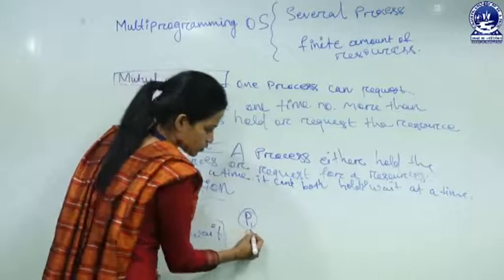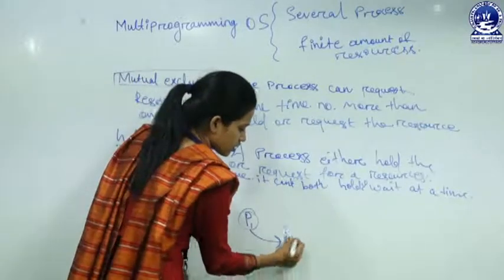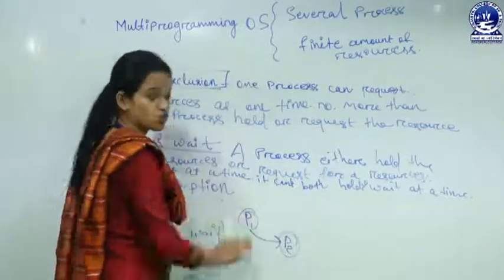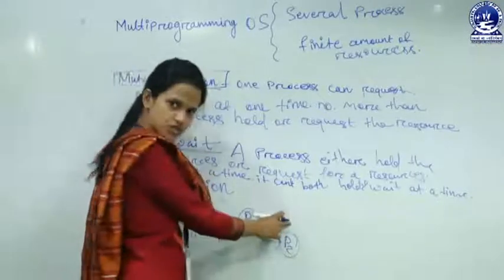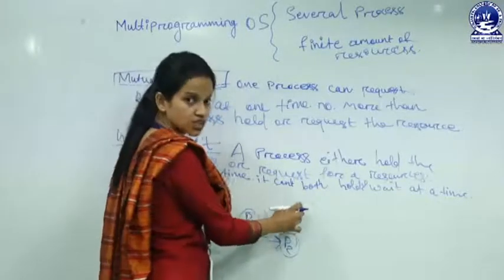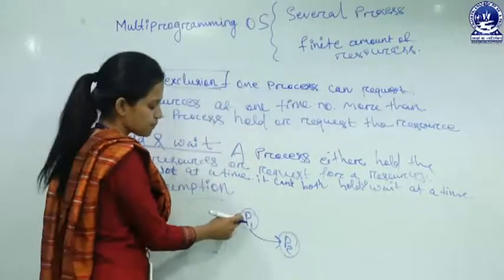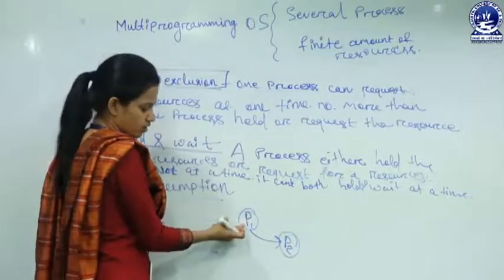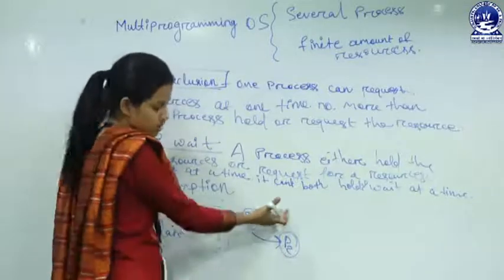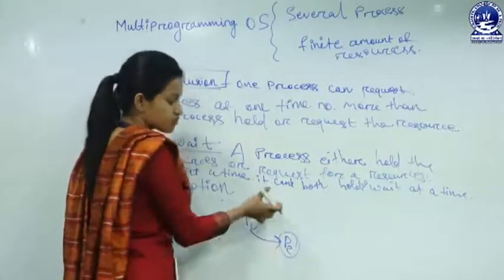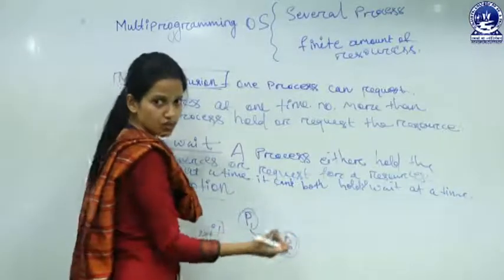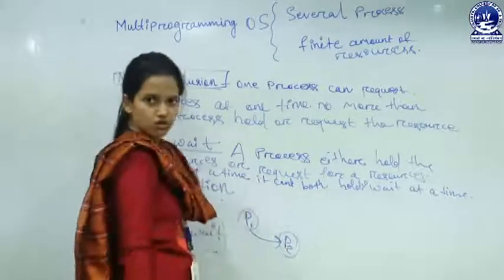Suppose P1 is waiting for P2 to free the resource. P2 is holding some resource which is requested by P1. If P2 frees the resource, it automatically becomes available to P1.